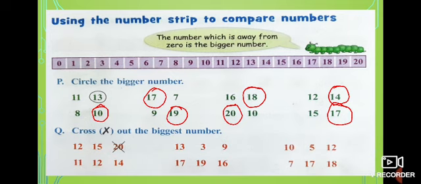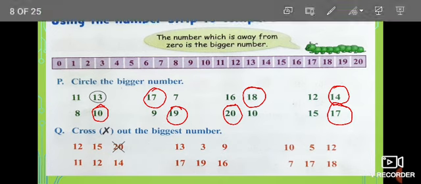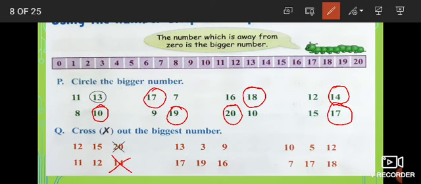Now we are going to see part Q. Part Q, cross out the biggest number. What we have to do? We have to cross out the biggest number. Look at here. 12, 15, 20. Where is 12? 12, 15, 20. Which is far? 20 is far. So they cross 20. And look at the next one. 11, 12, 14. Which is far? 14 is far. Very good. So we have to cross 14.